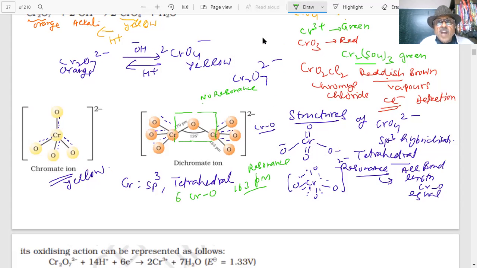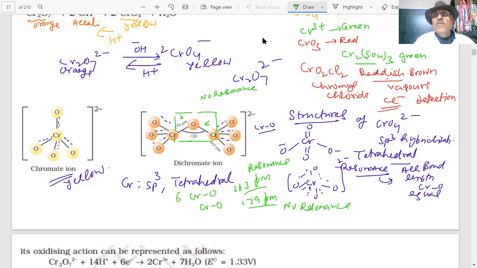These six Cr-O bonds are equal. But these two chromium-oxygen bonds have a bond length of 179 picometer because there is no resonance here and here. Sometimes questions are put on the bond lengths also, students. It depends what type of question they will put to you. Be careful. We see the important preparation, the H plus and OH minus reaction, and how the colors change.